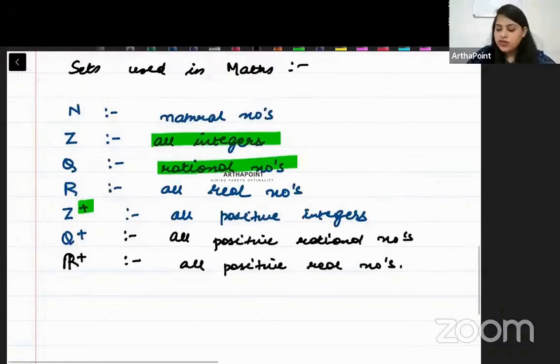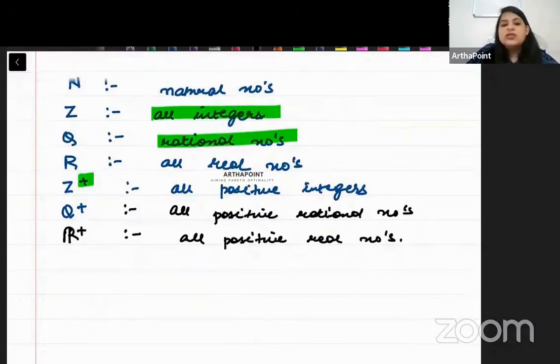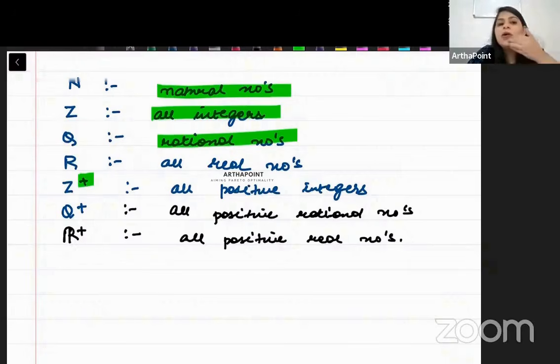So look carefully, what have we done? N stands for all natural numbers. Z stands for all integers. Q stands for all rational numbers. R stands for all real numbers. Then Z plus stands for all positive integers. Q plus, all positive rational numbers. R plus, all positive real numbers.